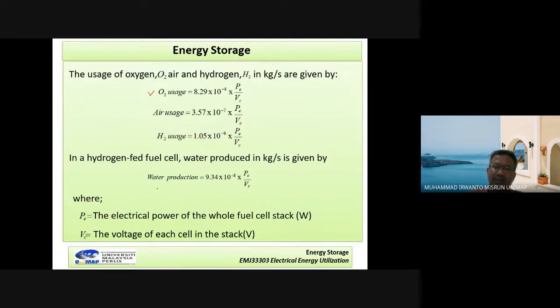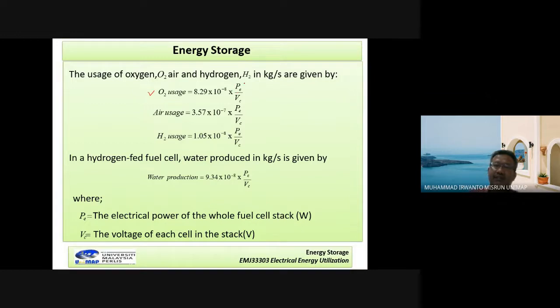And water production inside the cathode of the fuel cell is given by 9.34 times 10 power minus 8 times PE over VC. Look at all these formulas. They are almost the same. Different only here: for oxygen 8.29, air 3.57, H2 1.05, water production 9.34. Remember this formula.